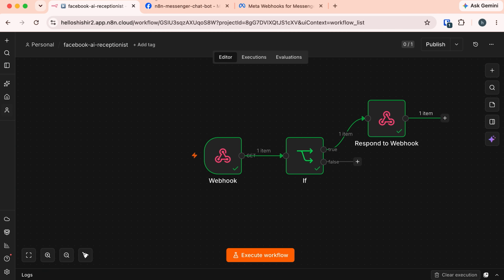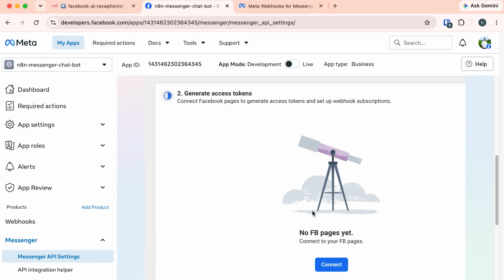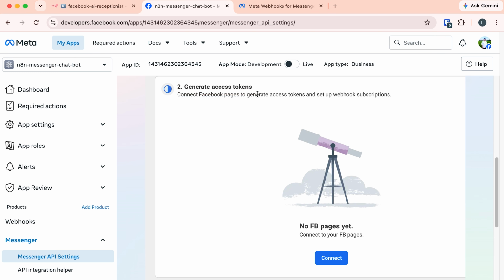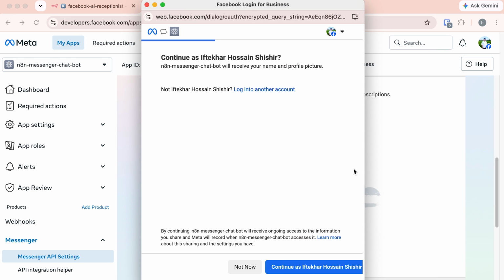Let's move to the second step. In this step, we'll generate the access token. An access token acts like a digital key. This key lets us exchange messages with Facebook. Click on this connect button. Here it's telling me to log in. I am going to continue with my profile.